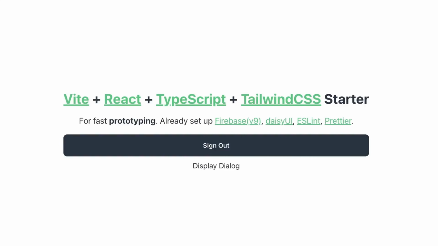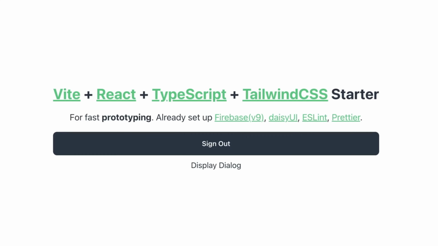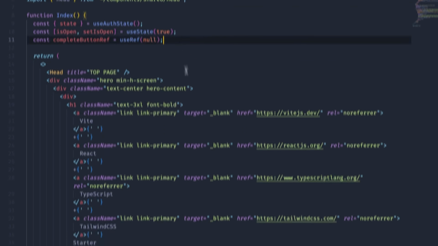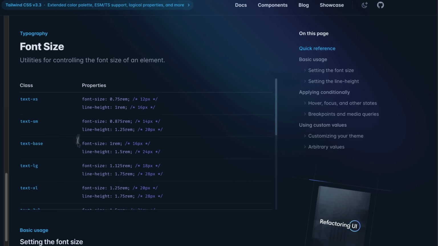The name of the game is go as fast as you can. So giddy up, partner. I'm going to use a starter template that has TypeScript, React, Tailwind, and Firebase all in one. So after installing this, I essentially have the saddle to our application, okay? Sorry, I'm going to stop with the puns now. Let's boot up the project and change a couple things.